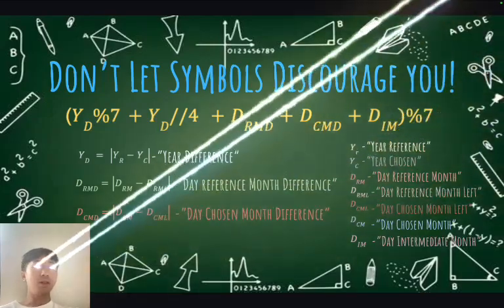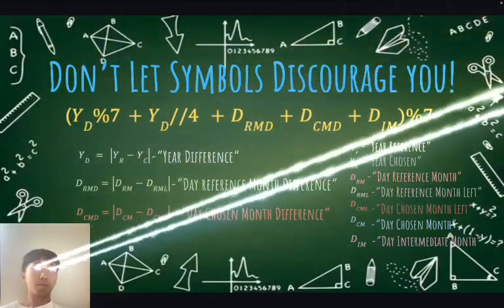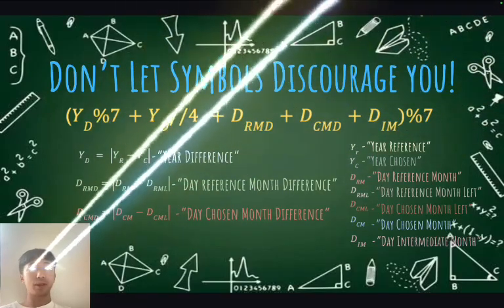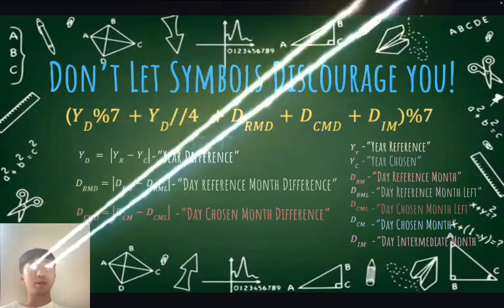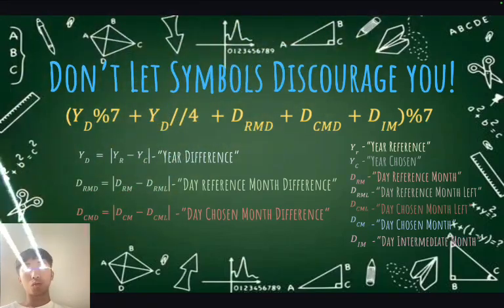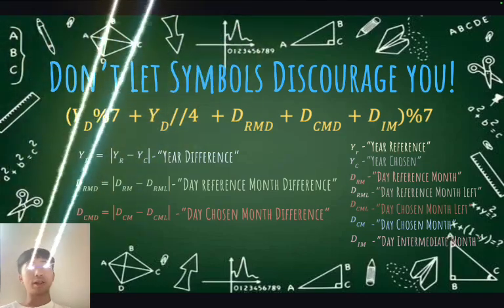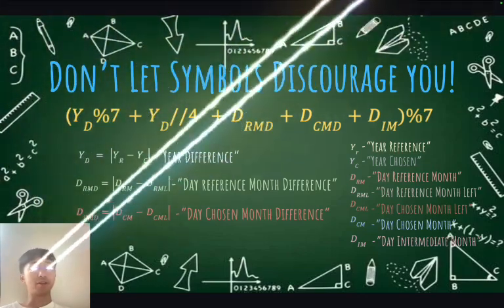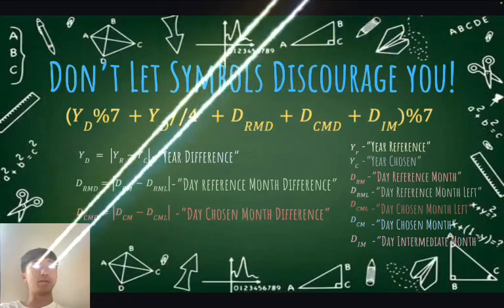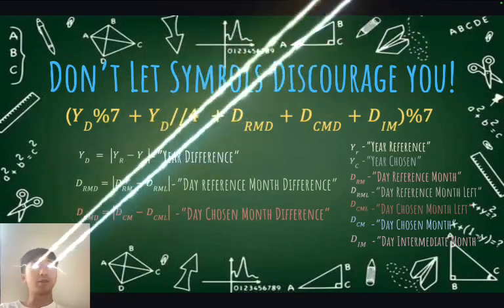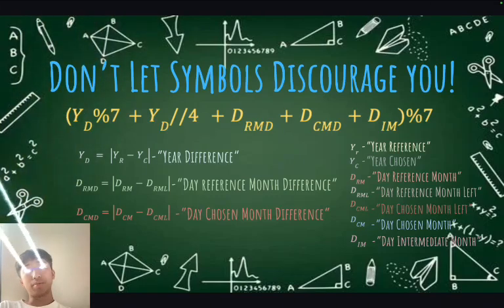But originally, say we had 18 as the year difference, you would divide by 7 and get the remainder, and then add it on to the year difference divided by 4 for the leap years, and that would be what you had for the shifts. But I realized that dividing by 7 was redundant, so you could have just added the leap years and the year difference and then divide by 7 afterwards. But either way, I showed you the step of finding the year difference and then adding the leap years in order to get a shift.